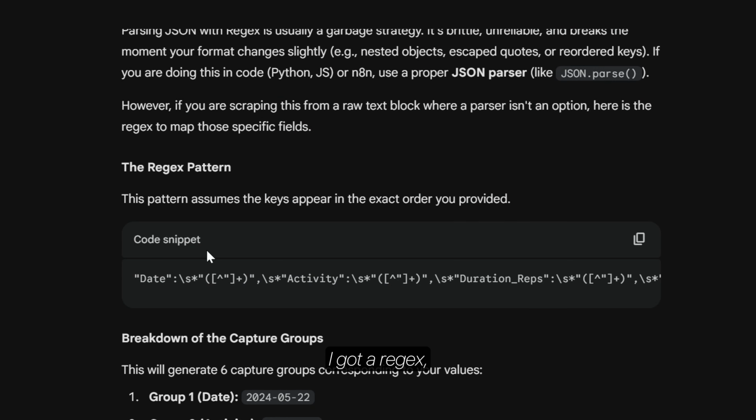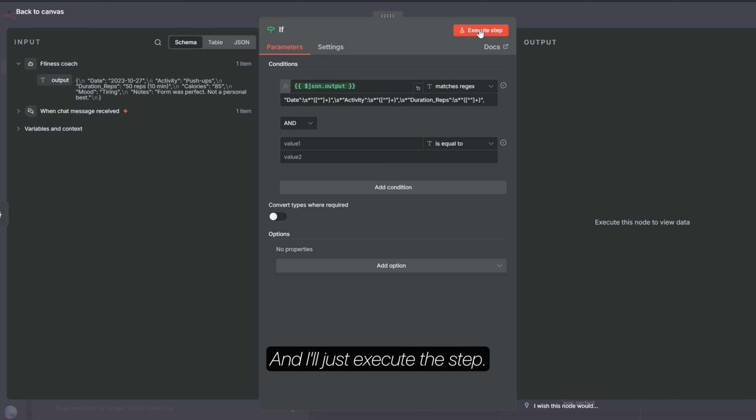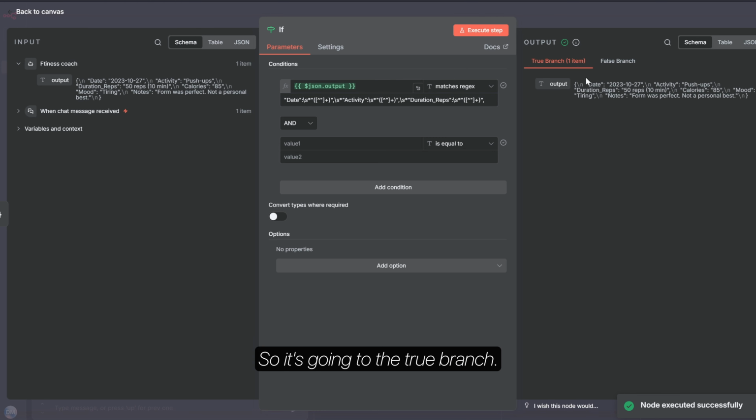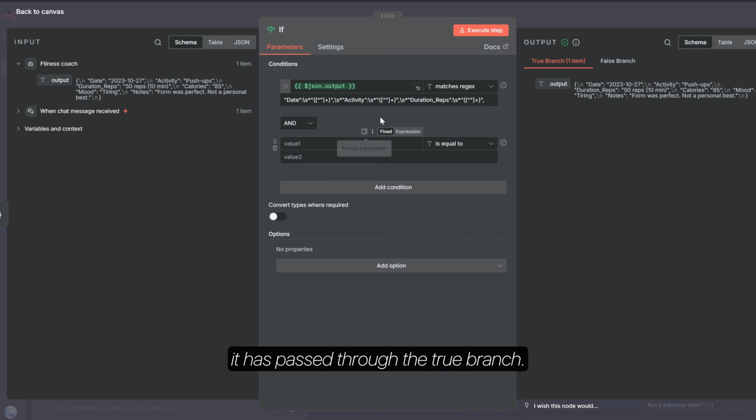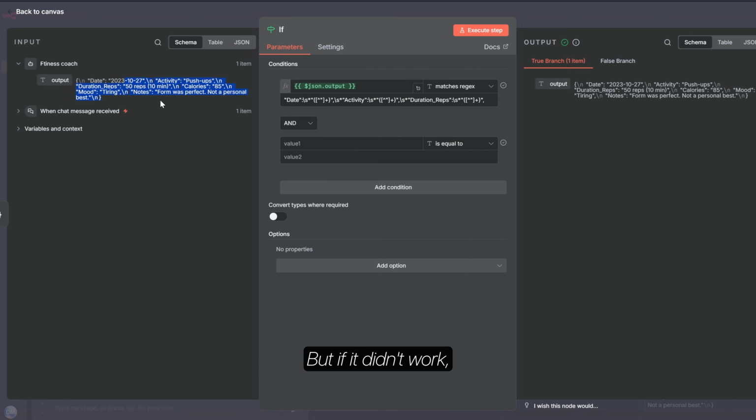So after that, I got a regex, which I'll paste here and I'll just execute the step. If it's passing and going to the true branch, then it has worked. So it's going to the true branch. So this regex has worked, which is kind of amazing because usually it doesn't work the first time. You have to keep iterating. But it has passed to the true branch. If it didn't work, just press Ctrl+A and copy and paste it to your LLM until it has